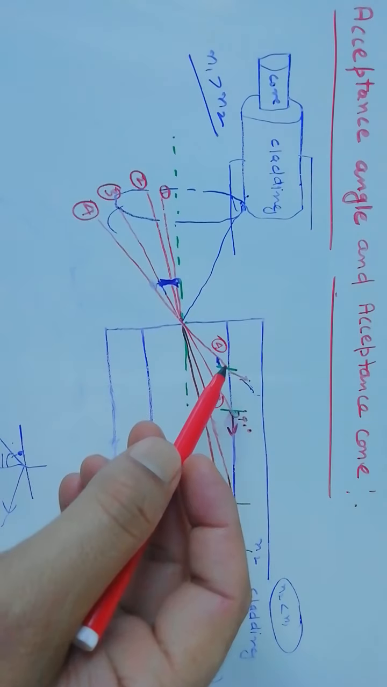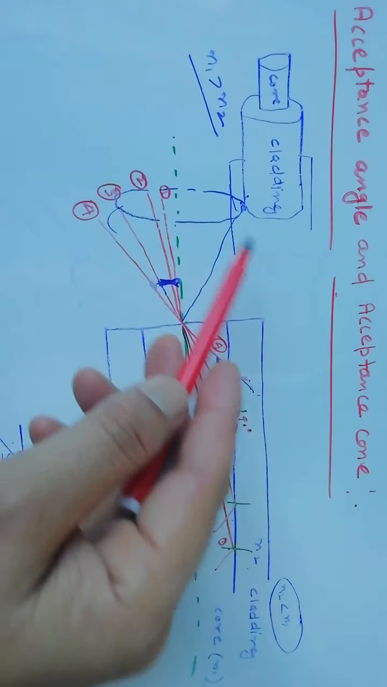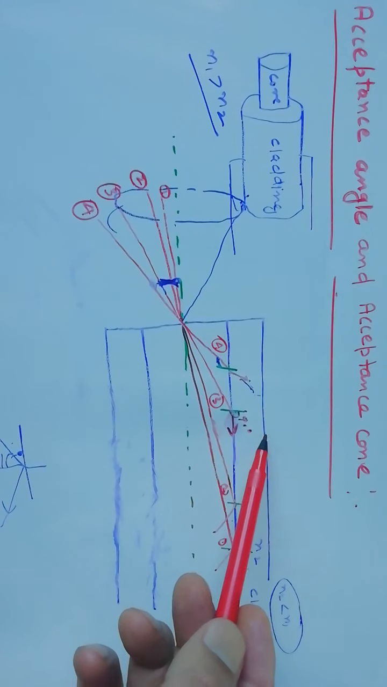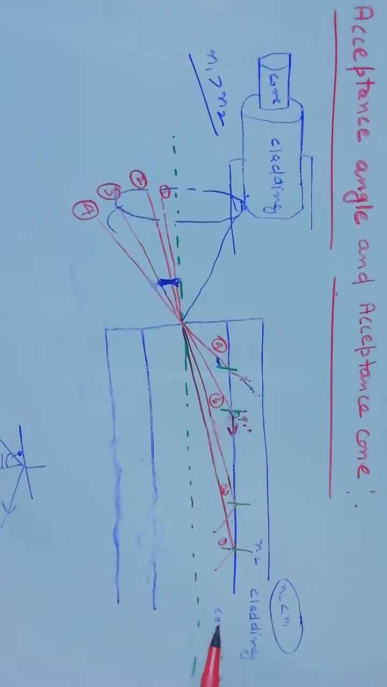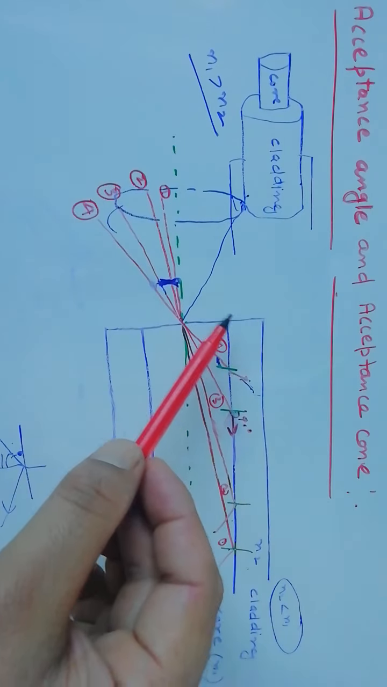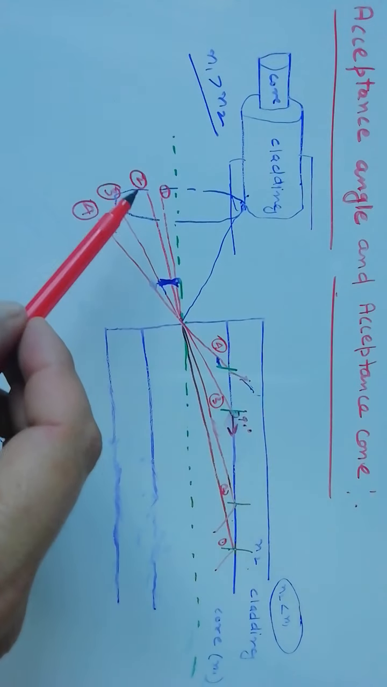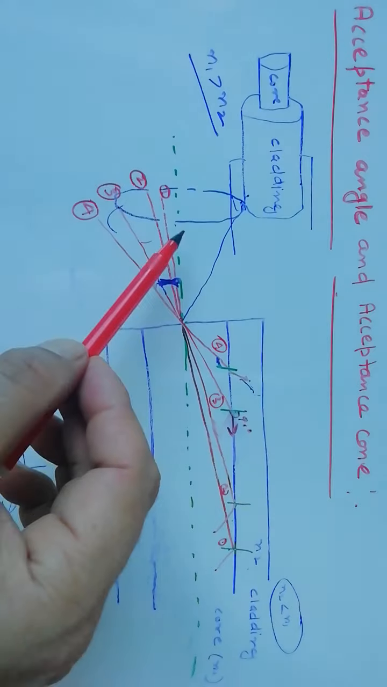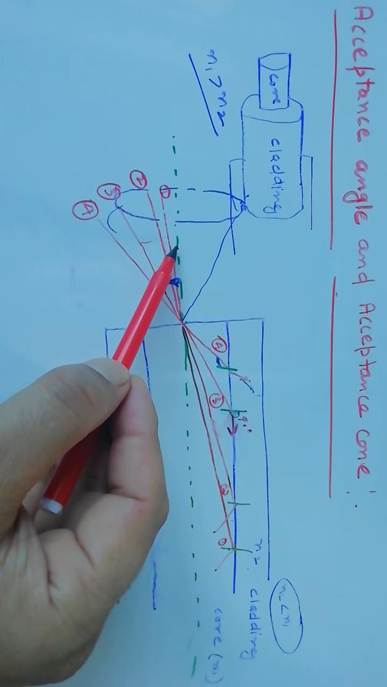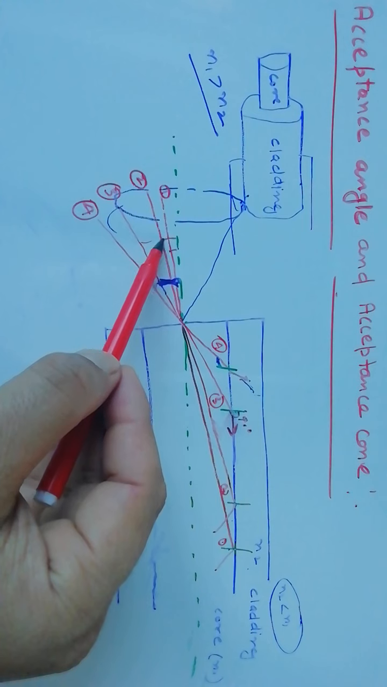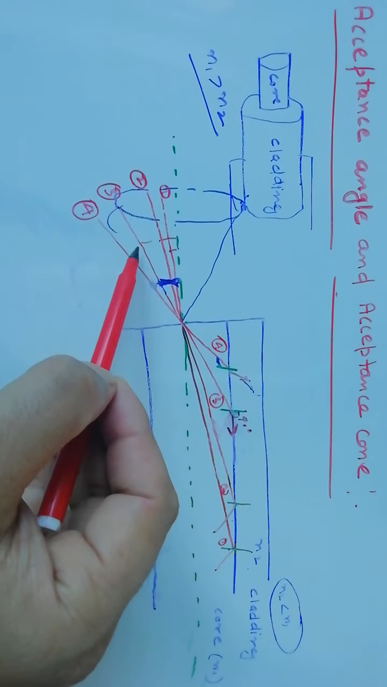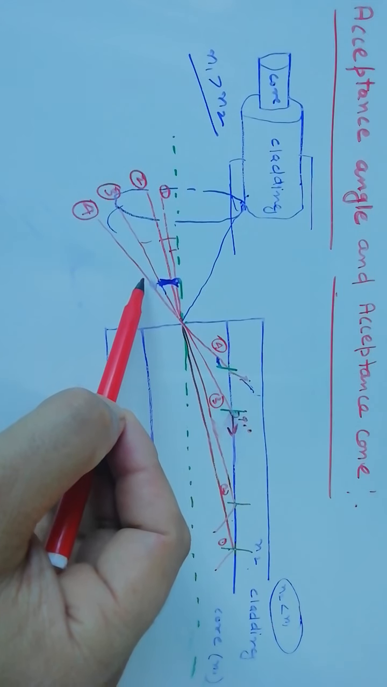Now let's say we have made these two layers, with the inner layer core and the outer layer cladding, with refractive indices n1 and n2. Now let's consider that at the entrance point different rays are incident at different angles. Suppose for the first ray the angle of incidence is this, for the second ray the angle of incidence is this, and similarly for the third ray the angle of incidence is this, and for the fourth ray the angle of incidence is this.